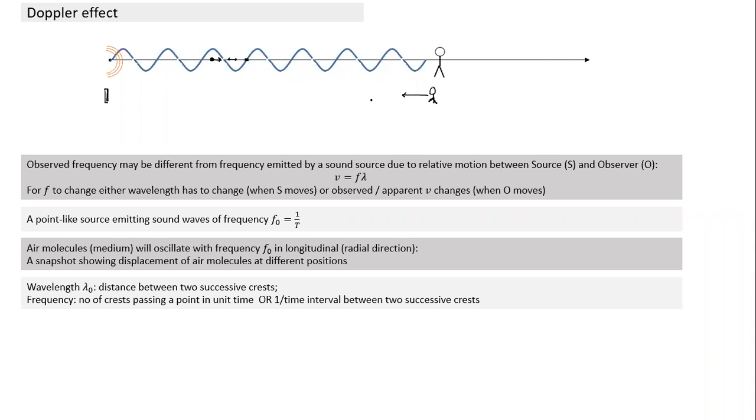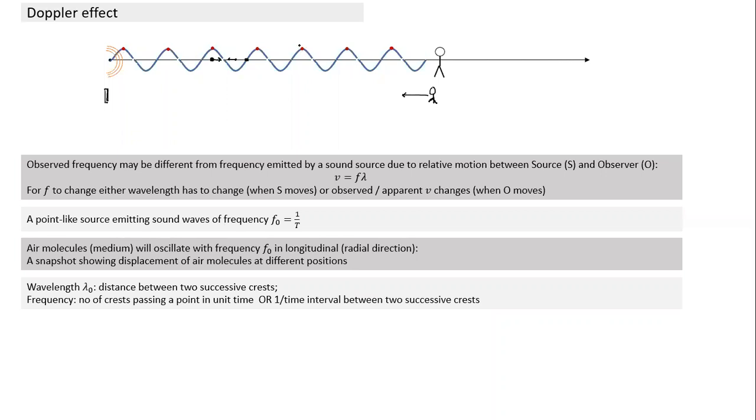If you have a snapshot here, it is easy to understand what a crest is. All these points indicate crests, and the distance between two successive crests is a wavelength. So what is the wavelength here? The distance between two successive crests. Rather than looking at all the waves, I'm concentrating only on these red dots.